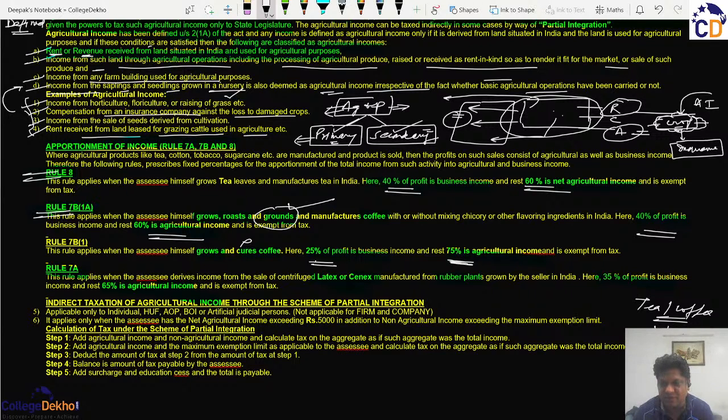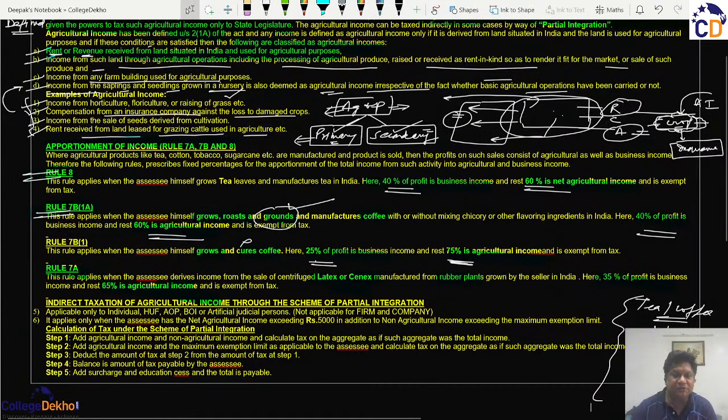So this is all theoretical about agricultural income. In addition, we have another concept known as partial integration, which says that though agricultural income is exempt as per section 10 subsection 1 of the Income Tax Act 1961, that is applicable only if an assessee has agricultural income only. So there can be people who will have agricultural as well as non-agricultural income.